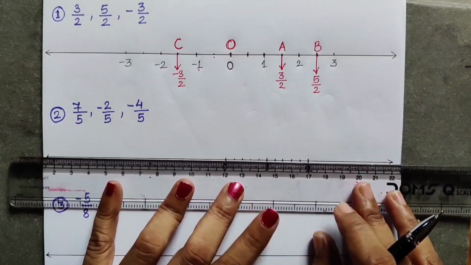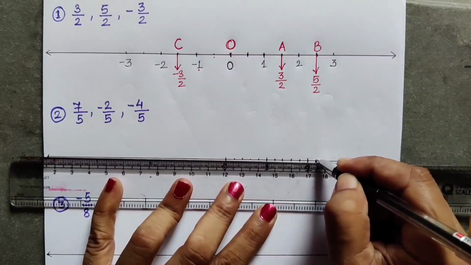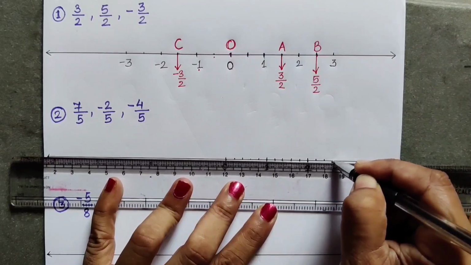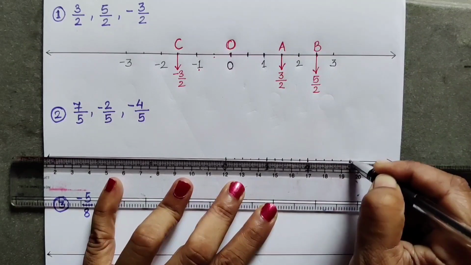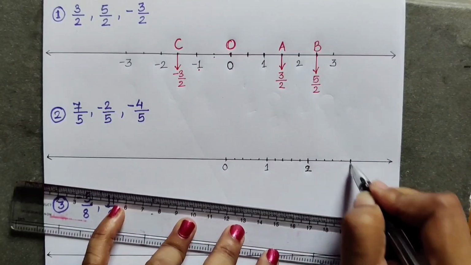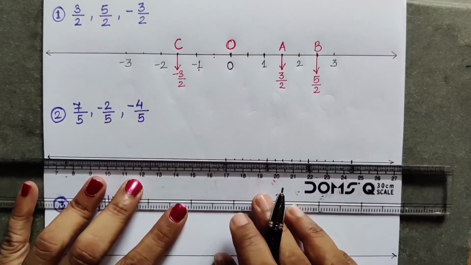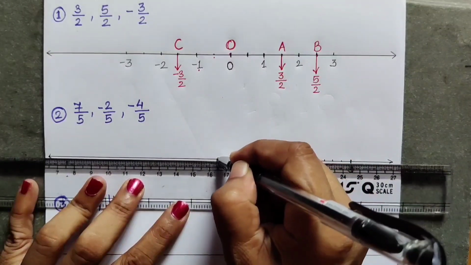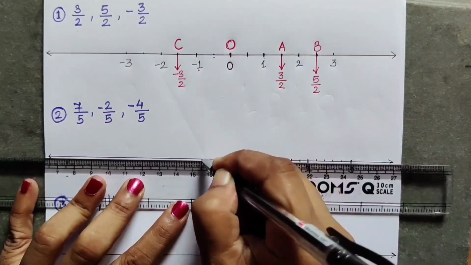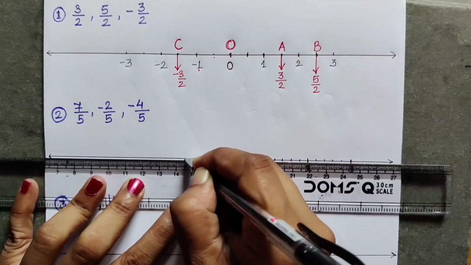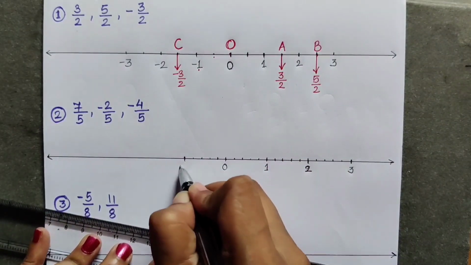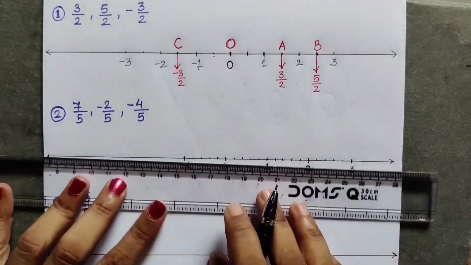Now let's see one more time. We will be doing the same thing. 1, 2, 3, 4, 5. This fifth point is 3. Same thing we are going to do on the left hand side of this line. 1, 2, 3, 4, 5. This fifth point is minus 1.